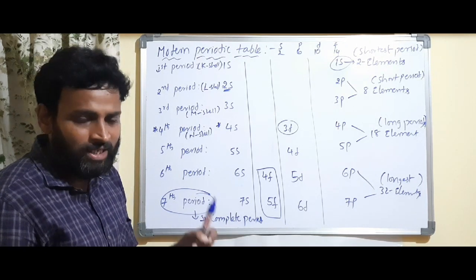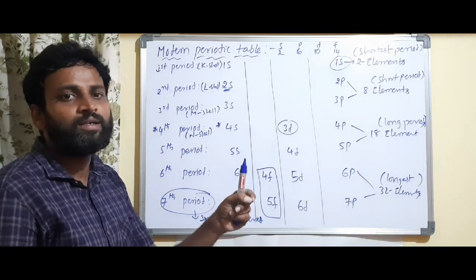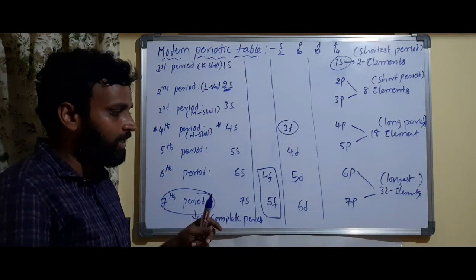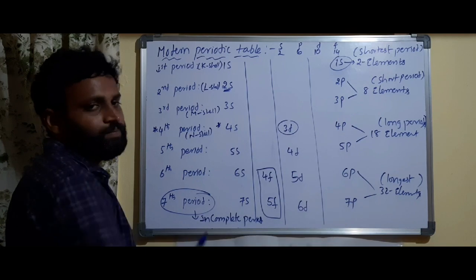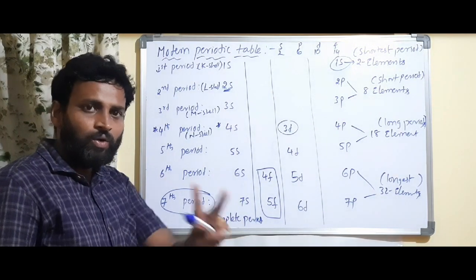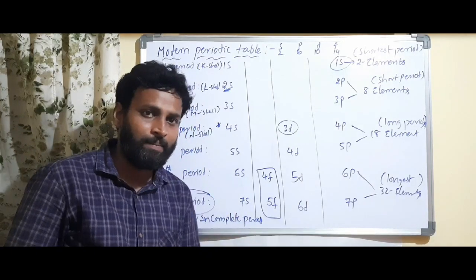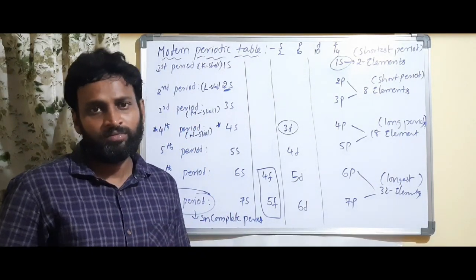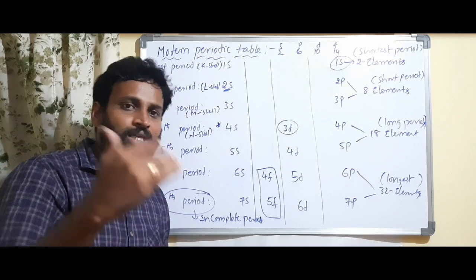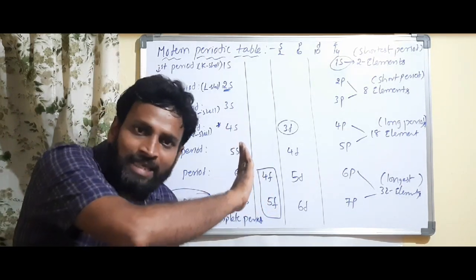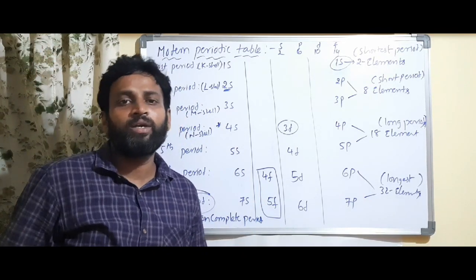Understanding? Each element has a different differentiating electron. That's why each element is different from the others. No two elements will have the same electronic configuration. Elements I am telling, not ions. Ions can have the same electronic configurations, but no two elements have the same electronic configuration.